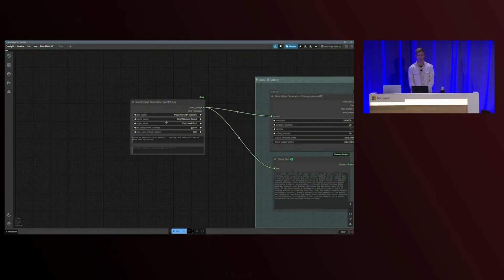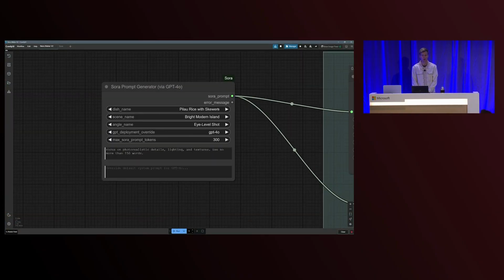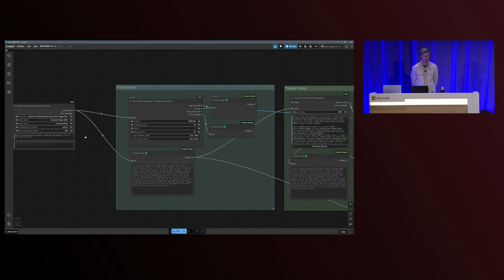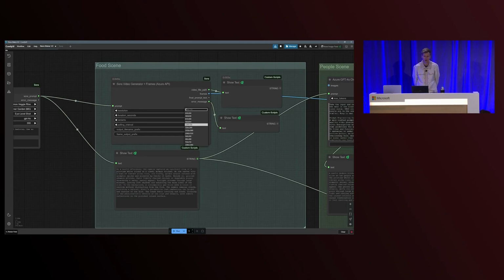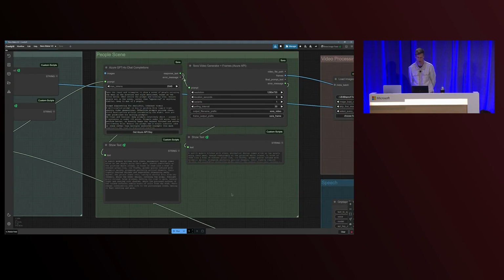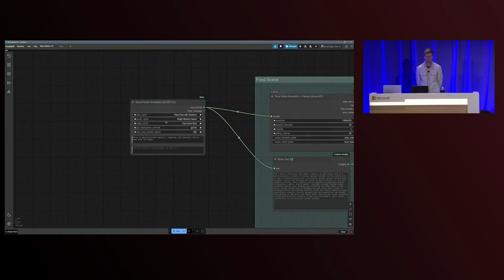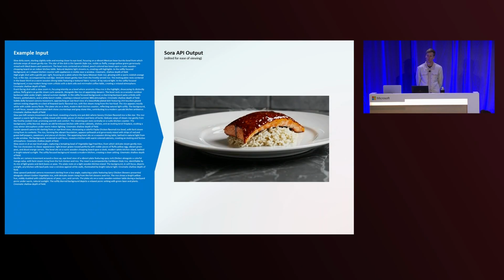So a creative technologist in our team trained a large language model using PDFs and recipes, and he built a prompt engine, which you can see playing out here. It's a tool that lets you input the name of a dish, choose the location or the setting, the camera angle, a few creative choices there, and then you can select some video production specs like resolution, duration, aspect ratio, tinker with some processing information before, boom. The prompt text on the left was automatically generated by our model based on the supplied input information.